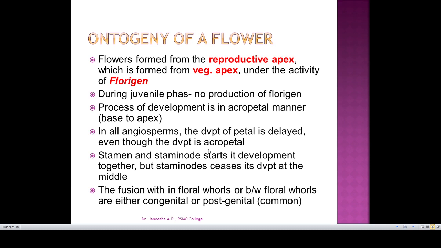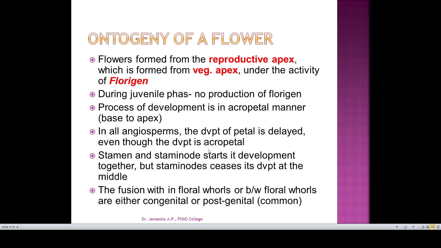And how is a flower formed? That is the ontogeny of a flower. Flowers are formed from the reproductive apex, which is formed from the vegetative apex under the activity of florigen. Florigen is the floral hormone. Due to the activity of florigen, the reproductive apex is formed from the vegetative apex, and in that reproductive apex, a flower